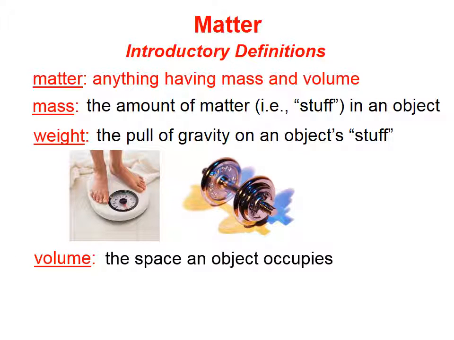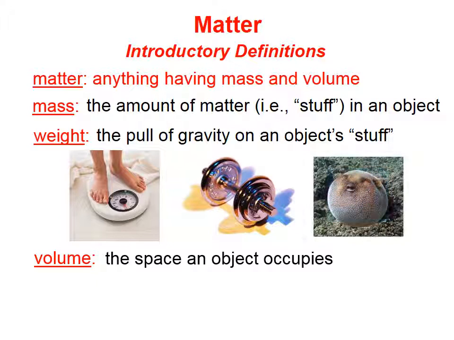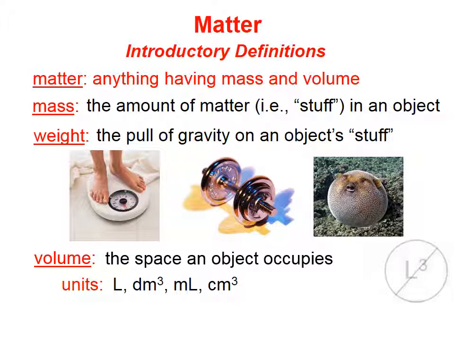Volume is the space that an object occupies. This fish, for example, could occupy a smaller volume, or when it's frightened, a larger volume. Typical units for volume include liters, cubic decimeters, milliliters, and cubic centimeters. Of course, a liter is a cubic decimeter, and a milliliter is a cubic centimeter. One incorrect unit for volume is cubic liters. There's no such thing as a cubic liter.